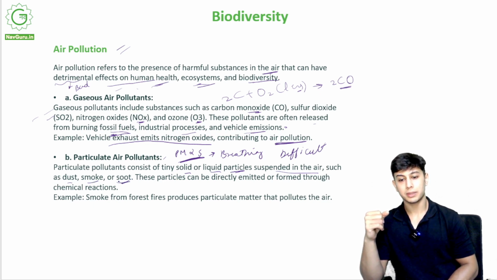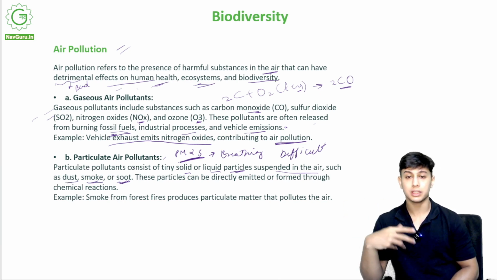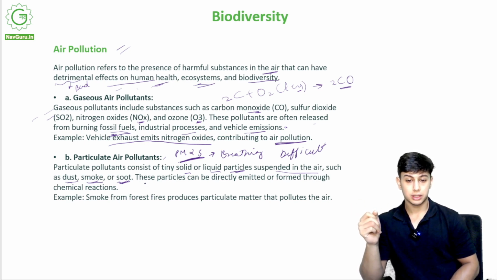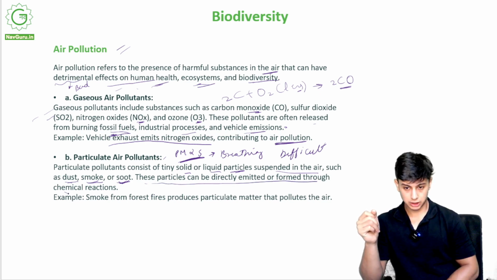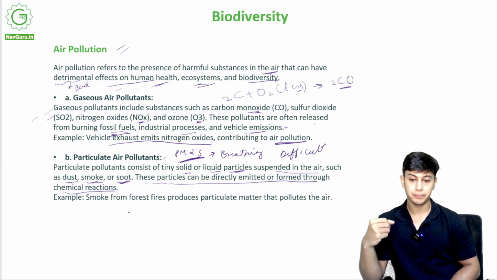So if I burn something, I will have soot, smoke and dust. If this is present a lot in the air, it is very polluted air and we are not able to breathe it. These particles can be directly emitted or formed through chemical reactions.